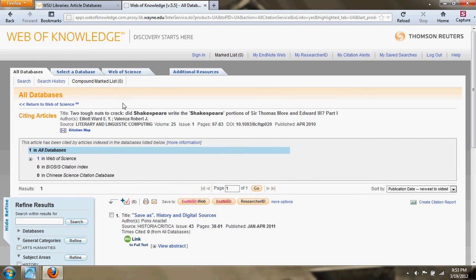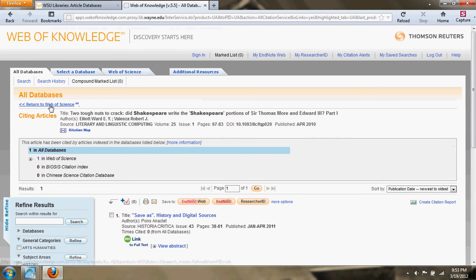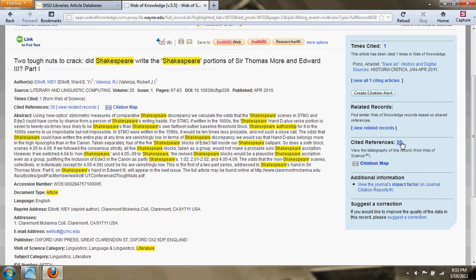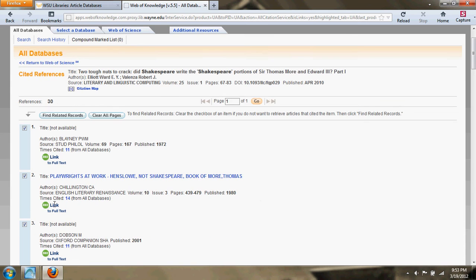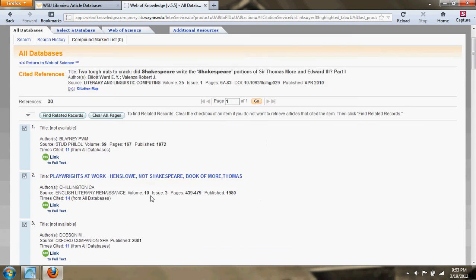There's our result that came from our search, and here is the article that came after Eliot's article and cited Eliot in their work. So we'll just go back to our results. And here you can also take a look at the works that Eliot cited when he wrote his original article. There's 30 of them. Go down through those.